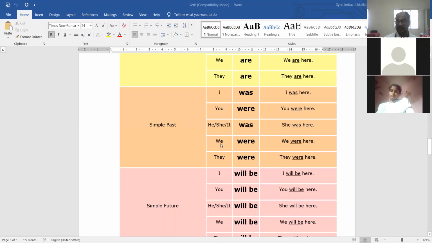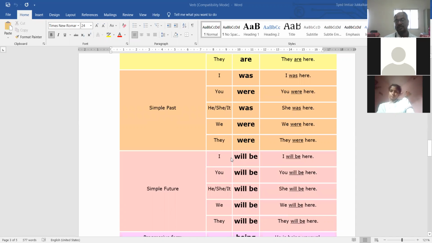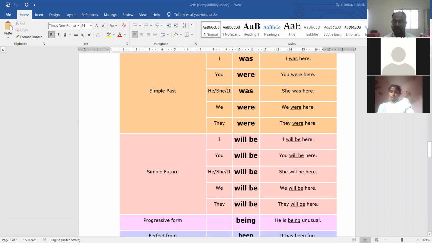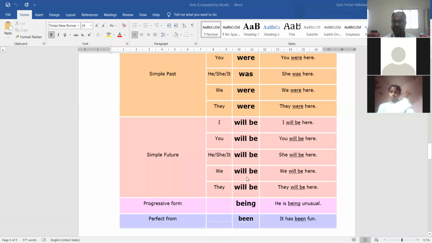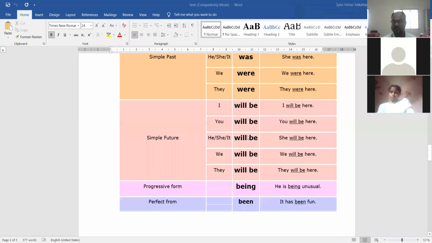If the pronoun subject is plural, then were. They were. Hope that you understood. Now if the tense is future, then I will be. I will be here. Will shows this is a modal auxiliary that we are going to learn later. So will is a modal auxiliary and be is the verb of to be. I will be here. You will be here. He will be here. These are the different forms of the verb of to be in future.